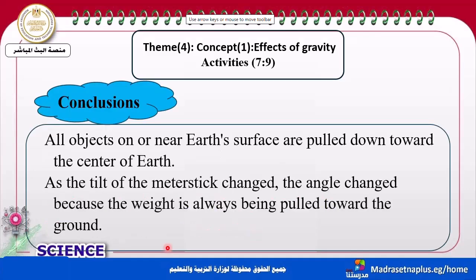Okay, so what can we conclude? We can conclude that all objects on or near the Earth are pulled down toward the center of the Earth. As the tilt of the meter stick changes, the angle will also change. Why? Because the weight is always directed downward to the ground. It will be pulled toward the ground.